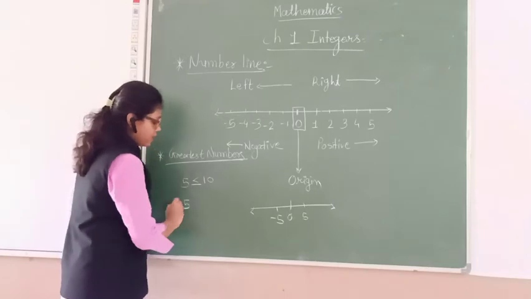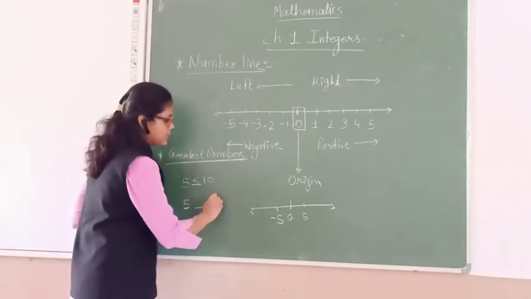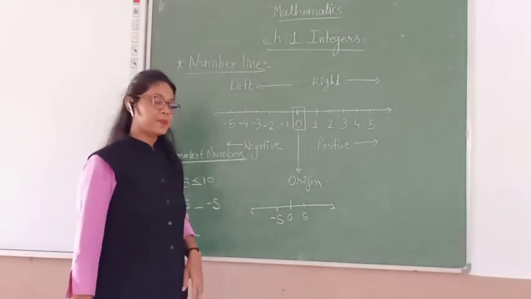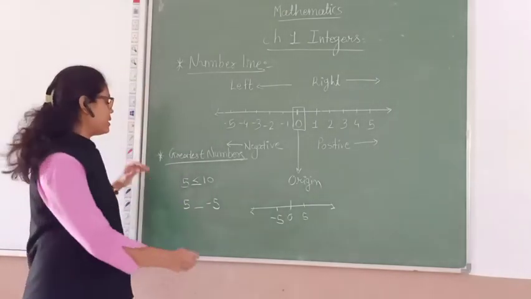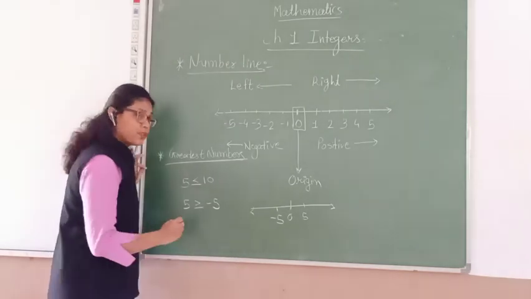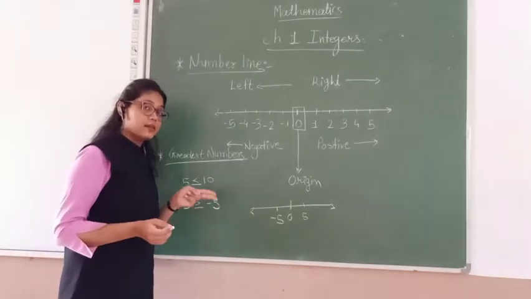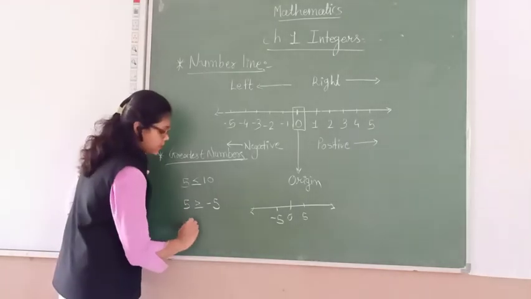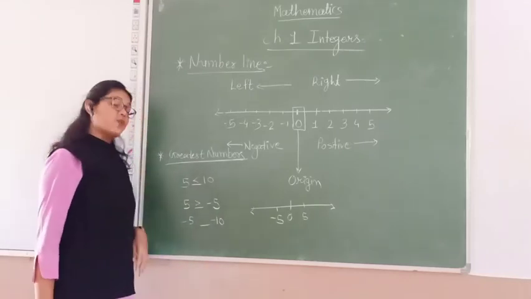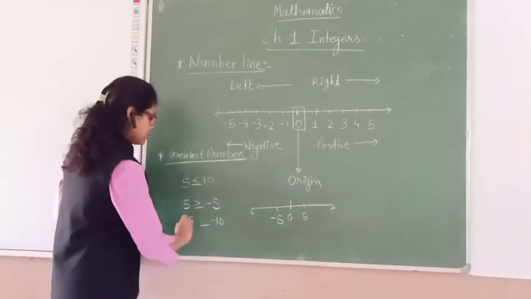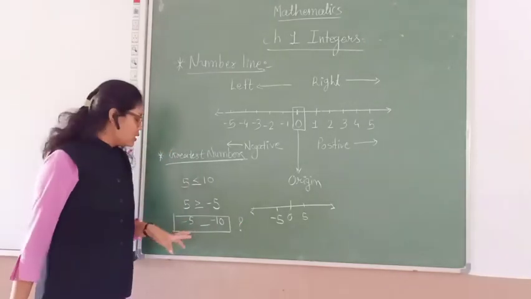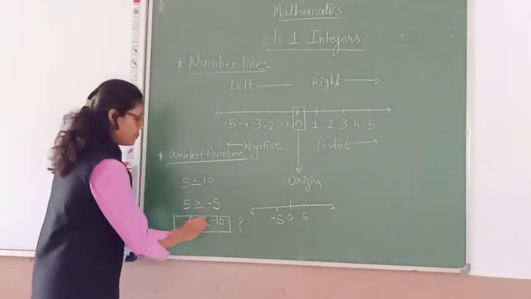But between 5 and -5, which number is greatest? Yes, obviously 5, plus 5. And if both numbers are negative, for example -5 and -10, which number is greatest? The -5 is the greatest number.